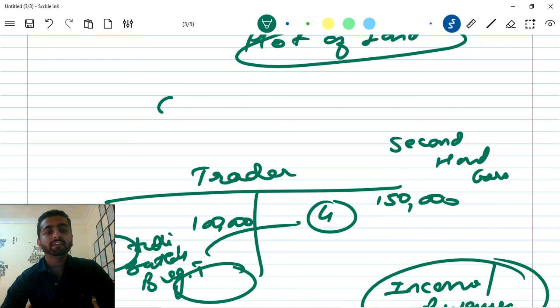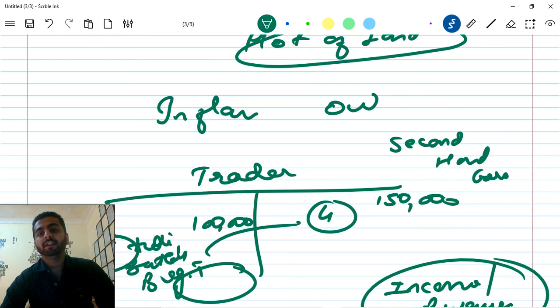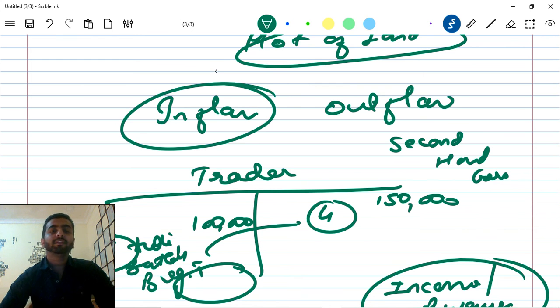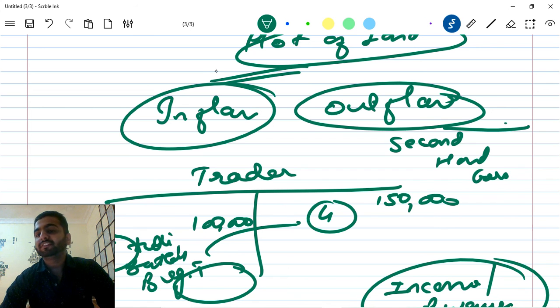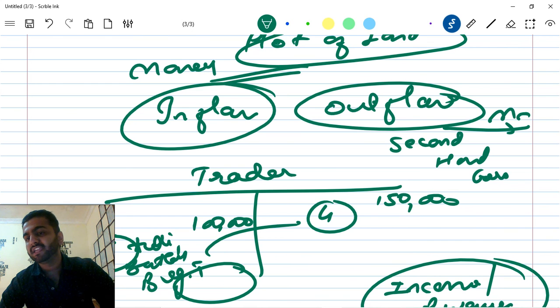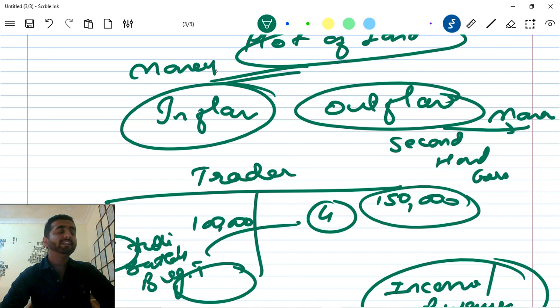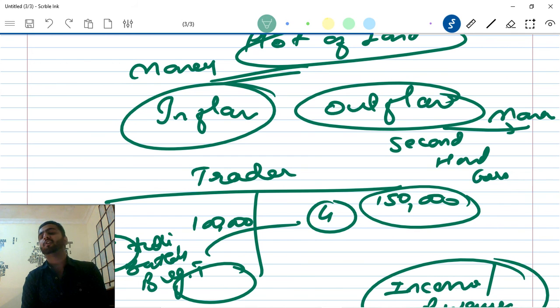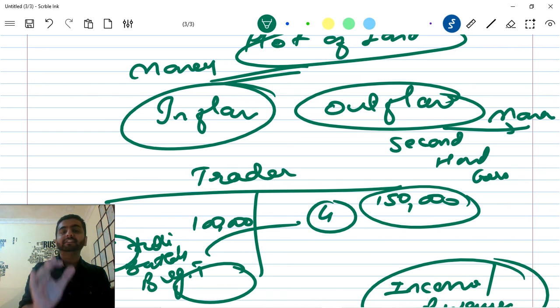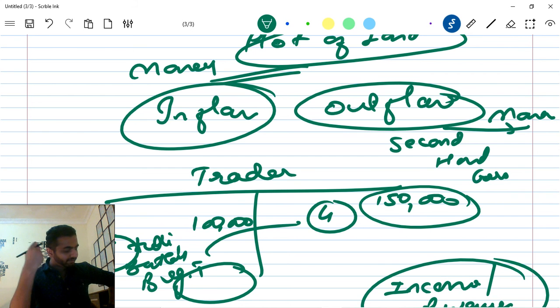Okay, so we were studying inflows and outflows. Inflow means something is coming to you, and outflow means something is going out. Inflow means money is flowing towards you, and outflow is money going away from you. So when you sell some products or render some services, you are supposed to receive money. That is inflow. Outflow means when you spend on any item, or you make any expenses, or you pay any amount. So if you are paying for something, that is outflow, and if you are receiving money, that is inflow. So expenses are outflows from delivering products or services.